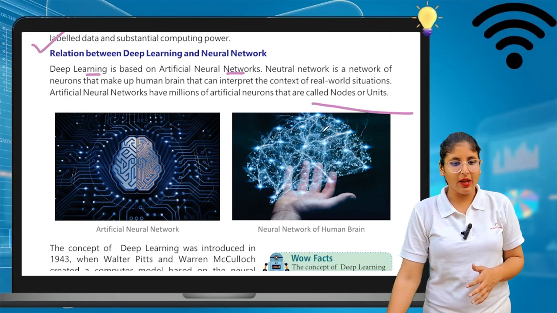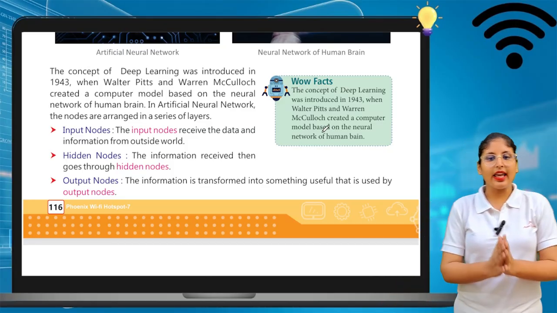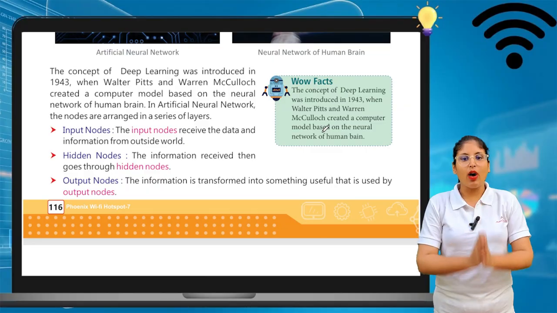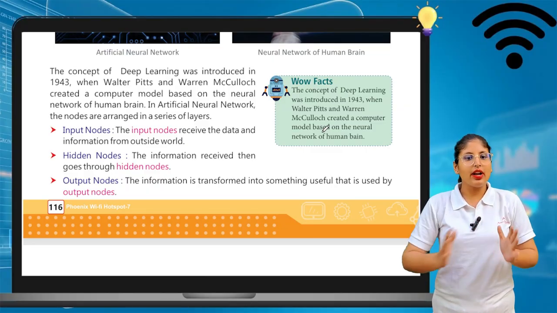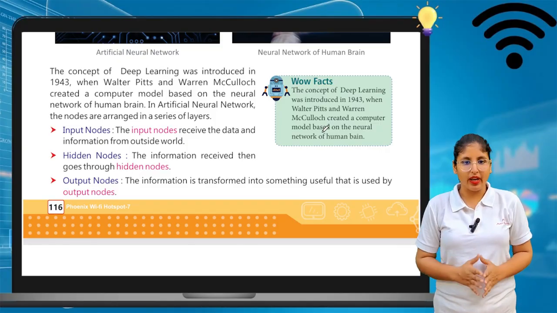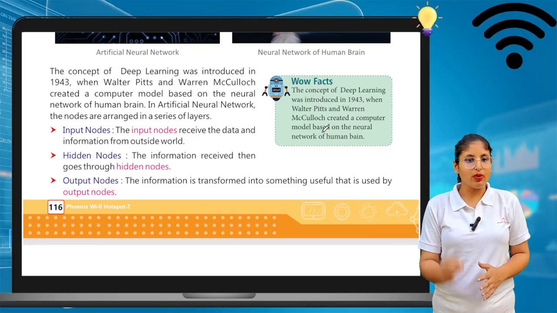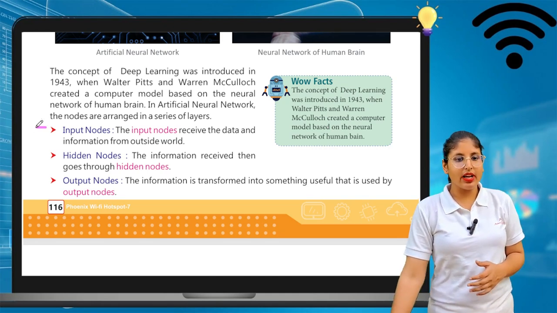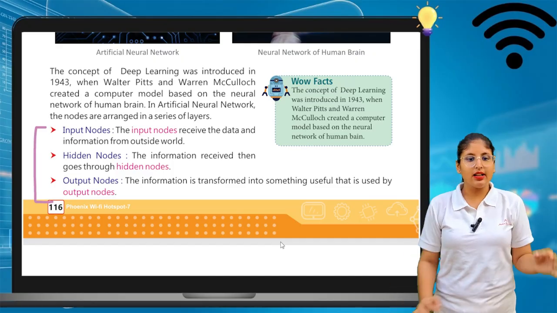The concept of deep learning was introduced in 1943 when Walter Pitts and Warren McCulloch created a computer model based on the neural network of the human brain. In an artificial neural network, the nodes are arranged in a series of layers: input nodes, hidden nodes and output nodes.